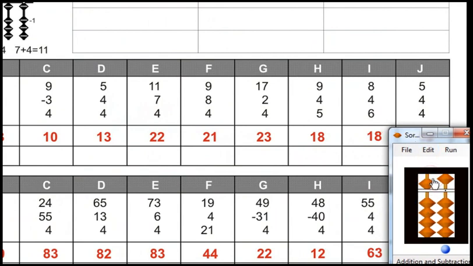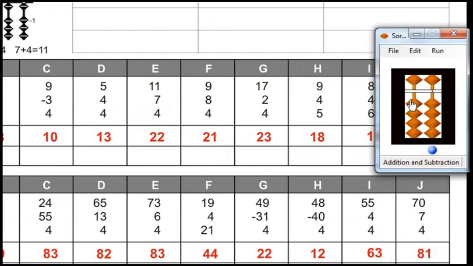Reset. 55 plus 4 plus 4. Answer is 63. Reset. 70 plus 7 plus 4. Answer is 81.